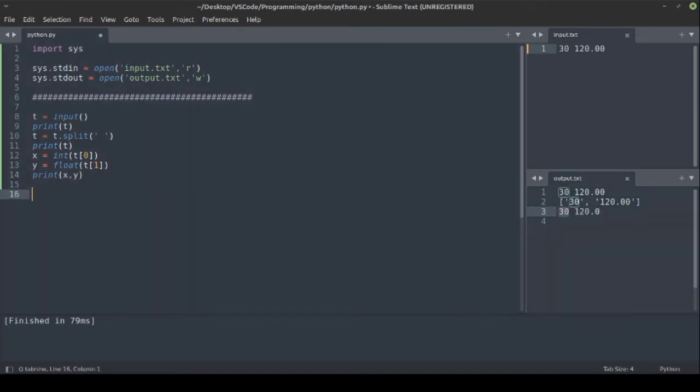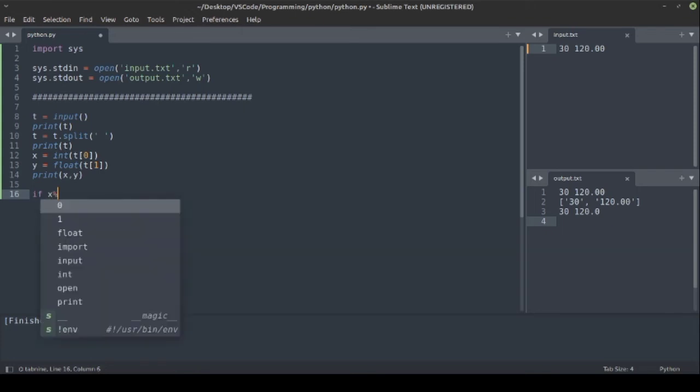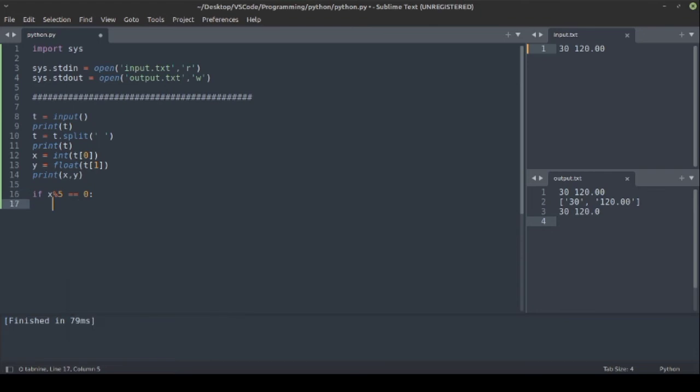Now we have to check whether both conditions are satisfied or not. For checking the condition we have a conditional statement if. The first condition is that x should be a multiple of 5, which means if we divide x by 5 then it should not leave any remainder. To check the remainder we use the modulus operator. So x mod 5 should be equal to 0, as the remainder should be 0.